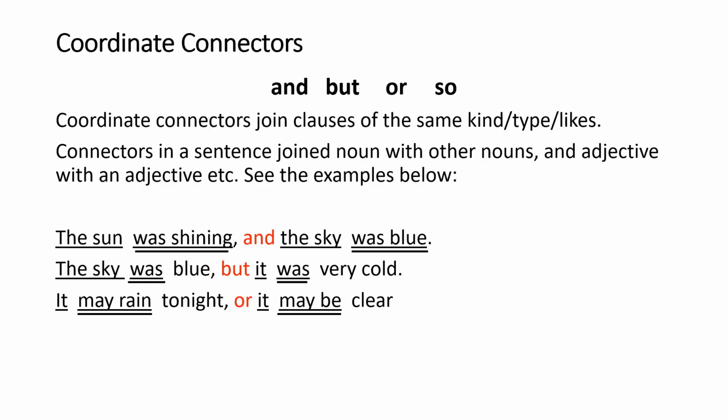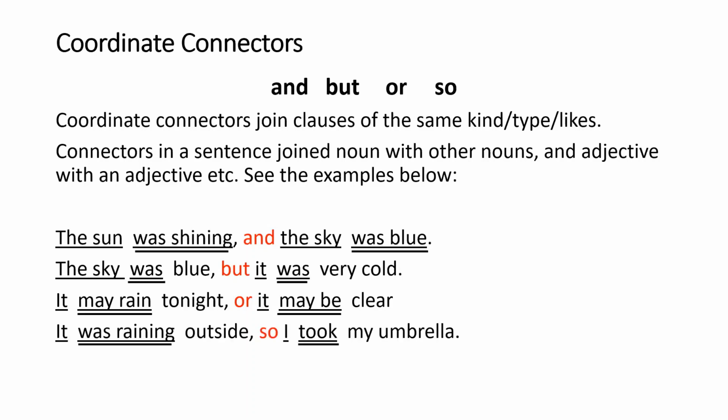It may rain tonight, or it may be clear. This is like a statement, yeah, a state of something that may happen or may not. And then, it was raining outside, so I took an umbrella. This is cause and effect, but still it connects or joins similar types of clauses. The first clause, it was raining outside, is giving a state of what happened outside, and then I took my umbrella. It's an action. 2 actions are joined together.